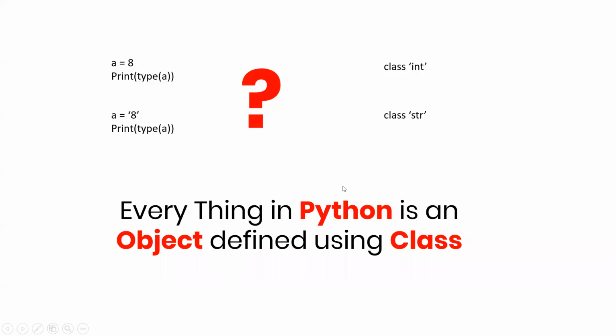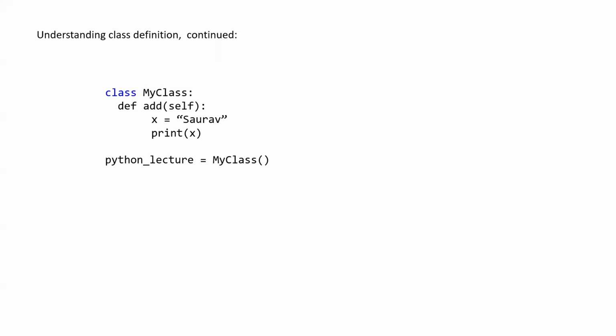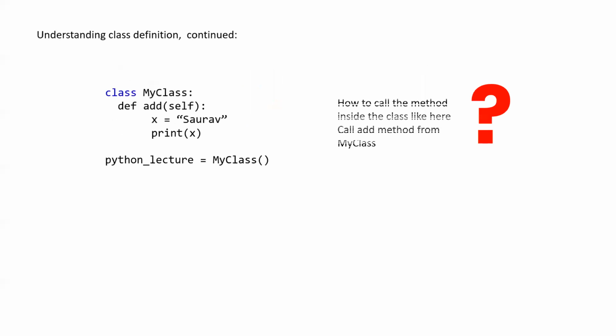So the final verdict is that everything in Python is an object defined using some class. Even the built-in functions that we were using like int, float, str, len, these all are classes defined inside Python itself. Okay, understanding the class definition more.